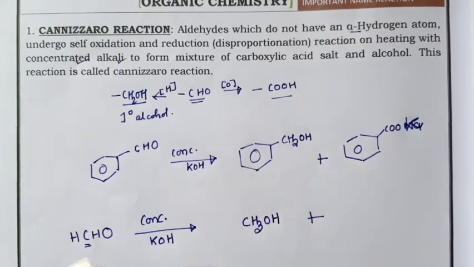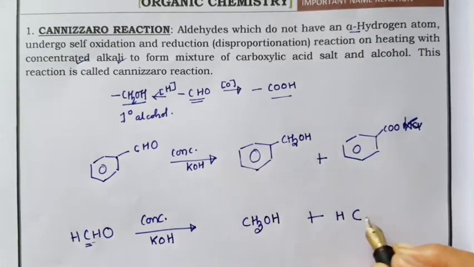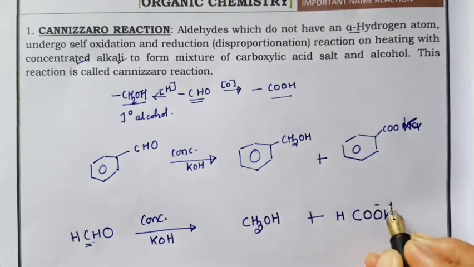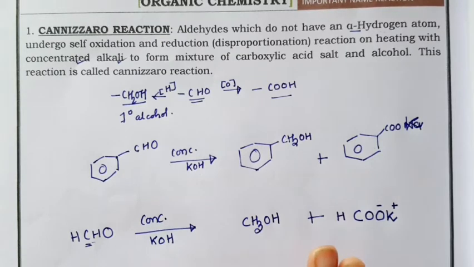And the same will get oxidized. When it gets oxidized, CHO will convert to COOH. Since base is there, it will change to salt. You will get the potassium salt of carboxylic acid. So this is Cannizzaro reaction: for aldehyde without alpha hydrogen, reagent concentrated potassium hydroxide or concentrated sodium hydroxide, and products are alcohol and salt of carboxylic acid.